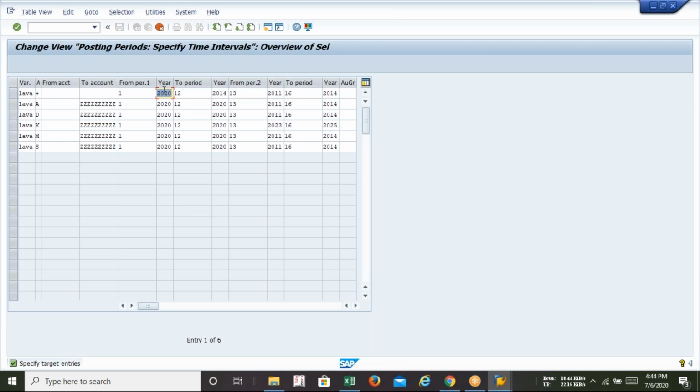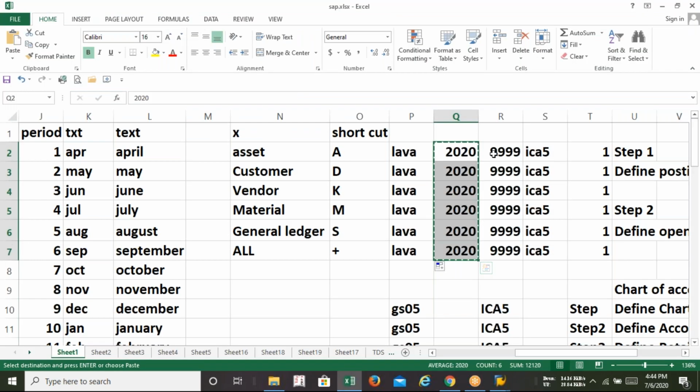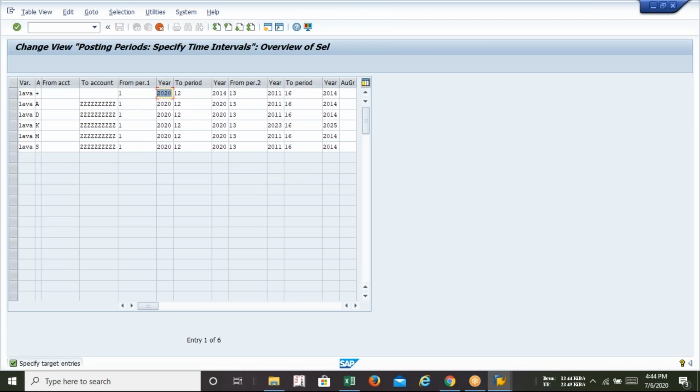Okay. So 2020 is my beginning year. Book begins from 2020 and it tends to an infinity number range. Remember one thing in SAP: if you write 4 times 9, this is the infinity number range. Otherwise every year you need to change it. If you select 4 times 9, it will last for a long time. So this is for the first regular period.